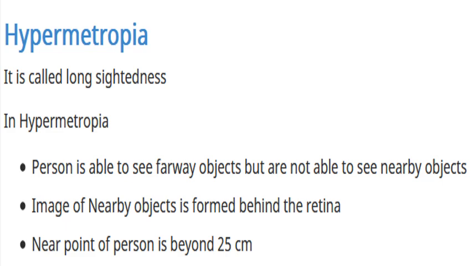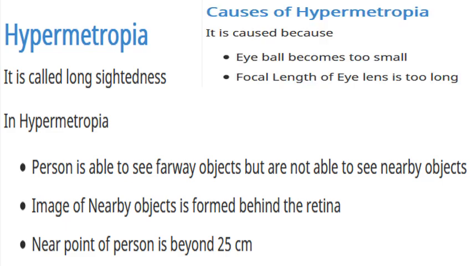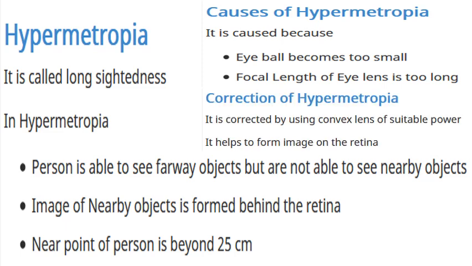What are the causes? Why will this take place? Because the eyeball becomes too small in such cases, and as a result the focal length of the eye lens becomes too long, resulting in hypermetropia. So how can this be corrected? This can be corrected using a convex lens of suitable power. The convex lens makes the image to be formed on the retina instead of behind the retina.